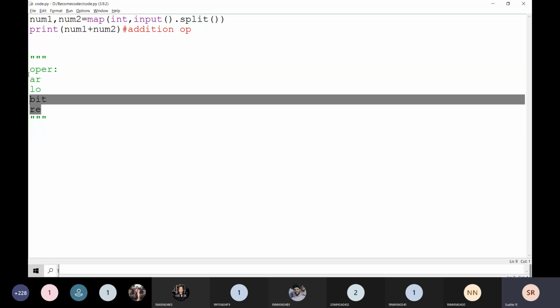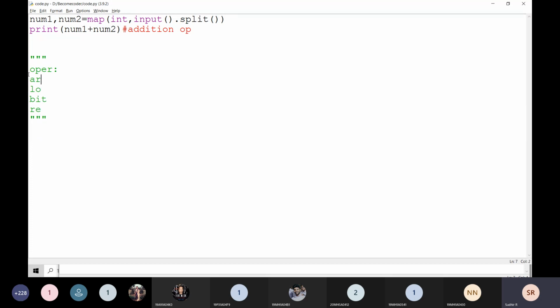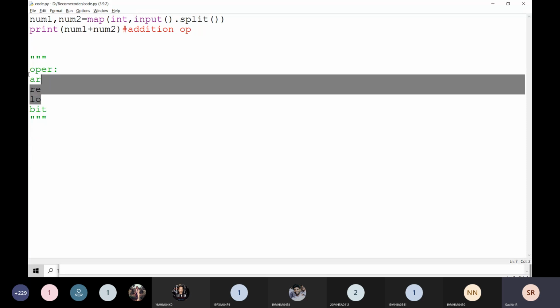Basically, in any programming language we have to know about these four operators. If you want to note it down, the different types of operators are: the first one is the arithmetic operator, the second is the relational operators, the next is the logical operators, and the last is the bitwise operators. Mainly we are going to focus on these three: arithmetic operators, relational operators, and logical operators.